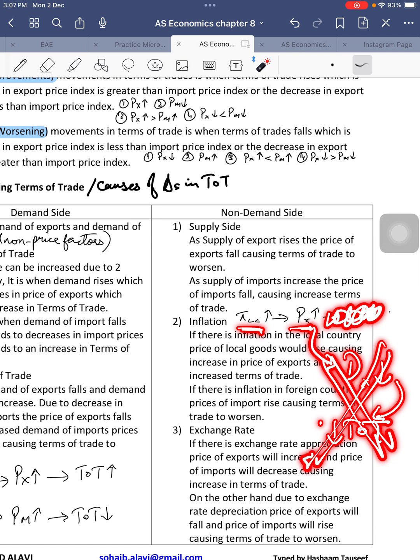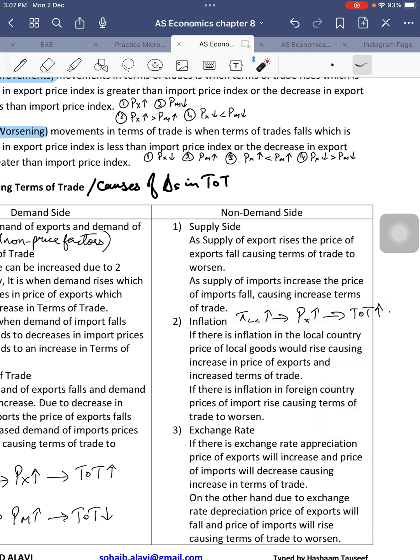You do not have to look at the impact of that local inflation on the demand for exports. All you need to do is look at the impact of that inflation on the price of exports, and because that price of exports is rising, that means the terms of trade will rise because it is in the numerator. Right?